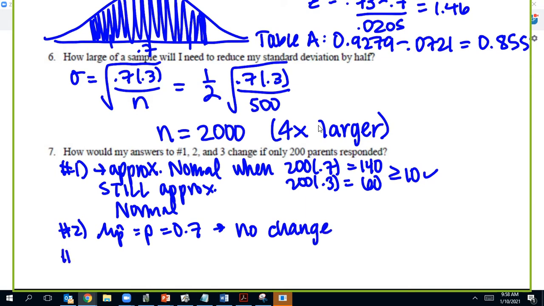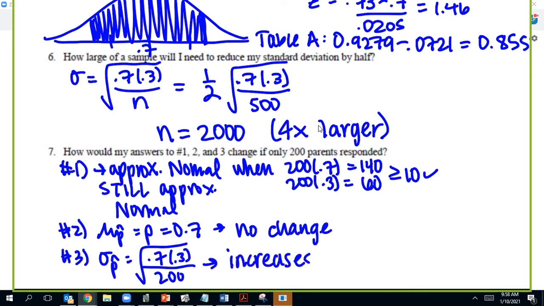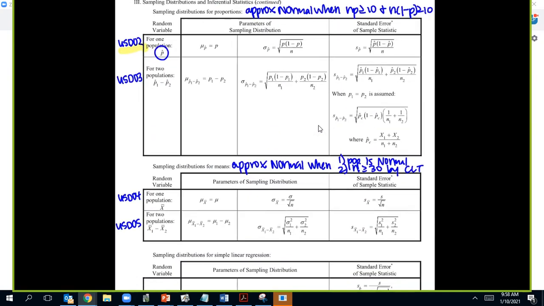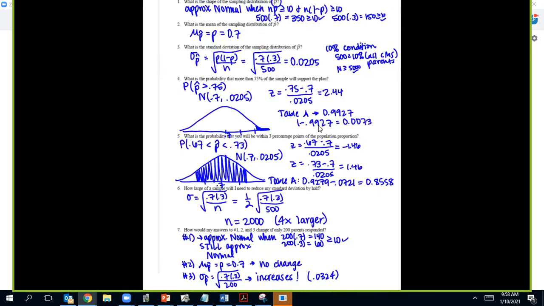And number 3, to answer that question for the standard deviation, I would do square root P 1 minus P over N. And if my denominator decreases, then this will increase. And I can tell you exactly to what, 0.0324 if you want to do the math. As long as there are at least 2,000 CMS parents, but there would be. So that is all of number 1. I just wanted to do that with you and explain a little more about this formula sheet in case you're getting confused about different distributions.